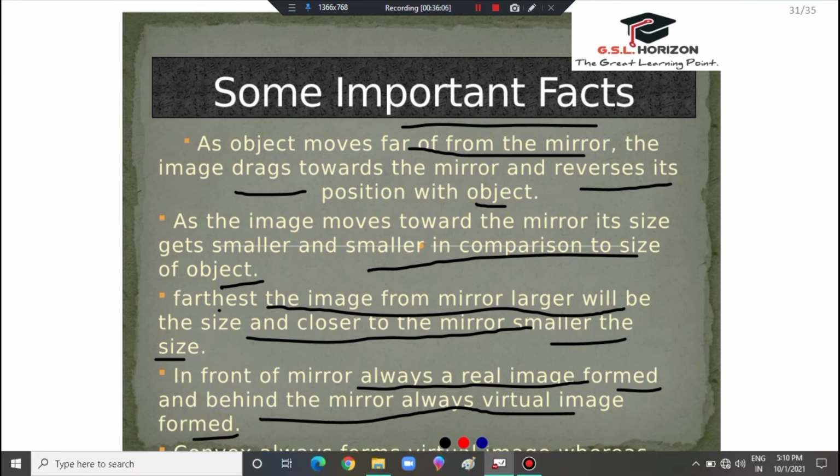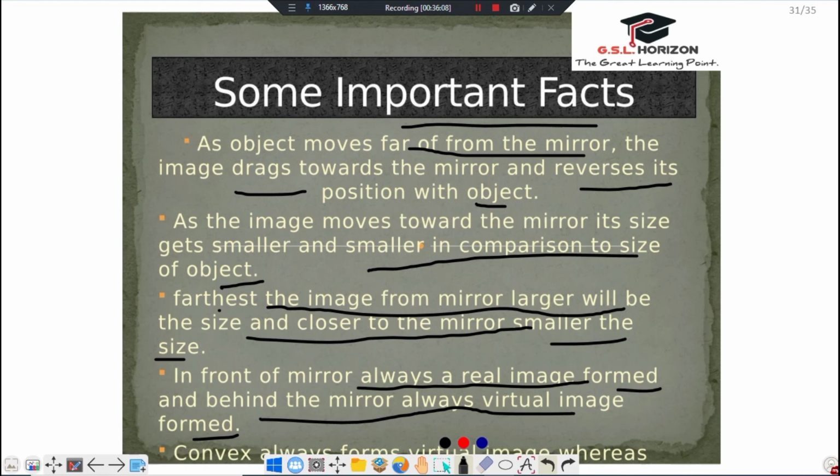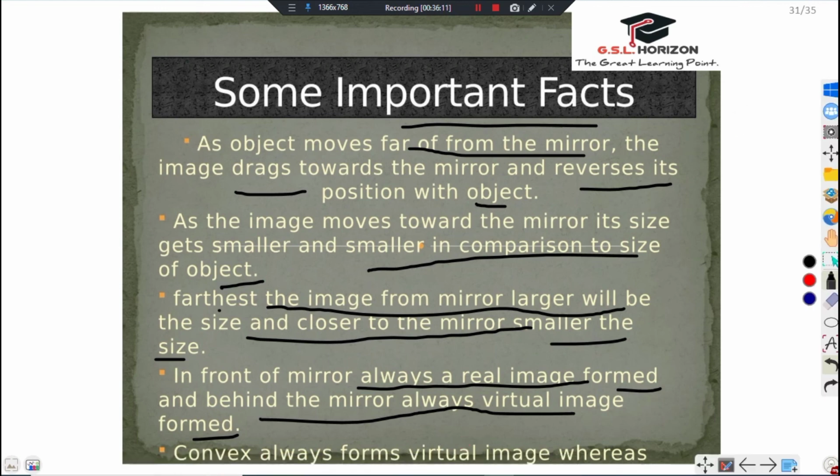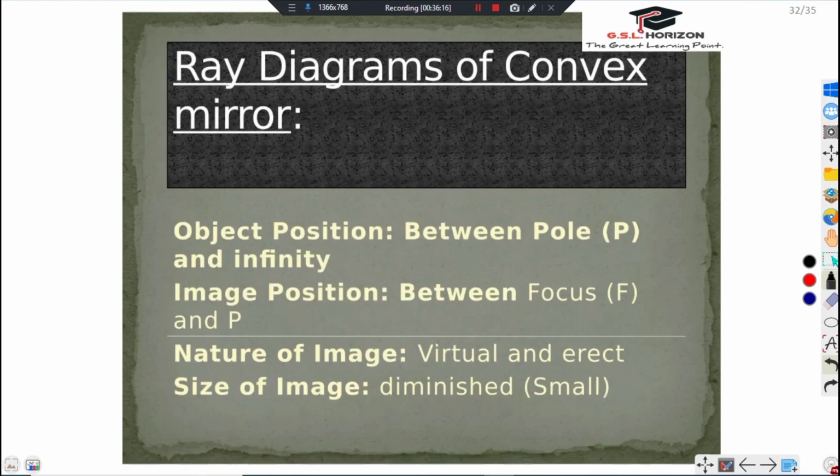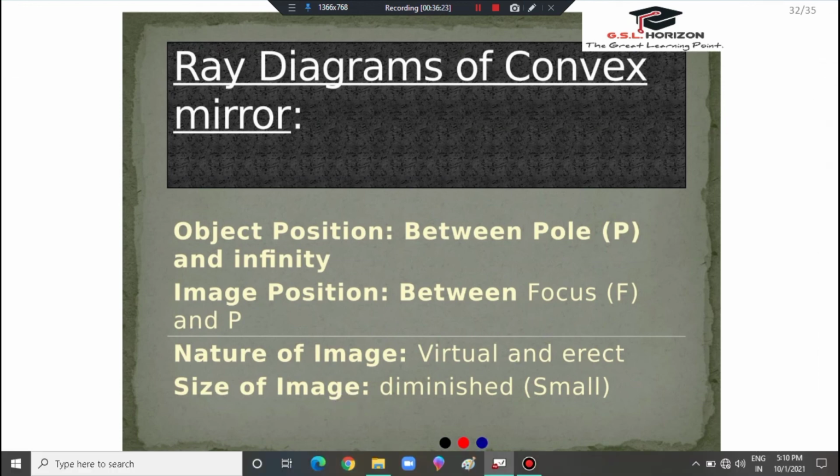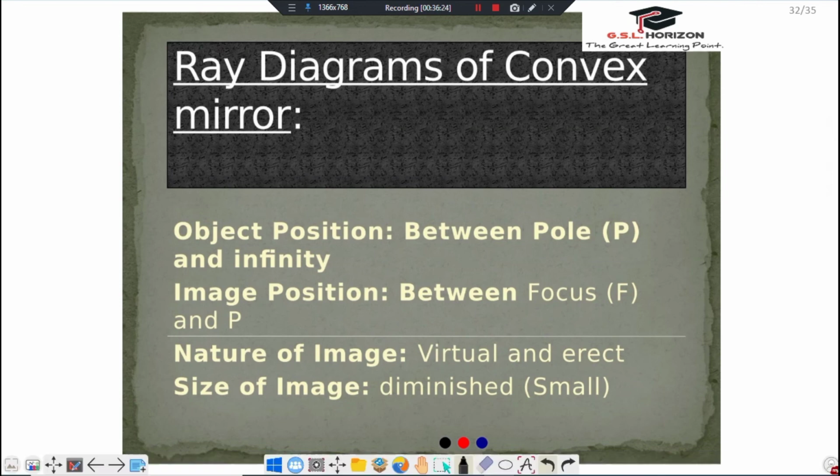In front of the mirror, a real image is always formed, and behind the mirror, a virtual image is always formed. A convex mirror always forms virtual images, whereas a concave mirror forms both real and virtual images.